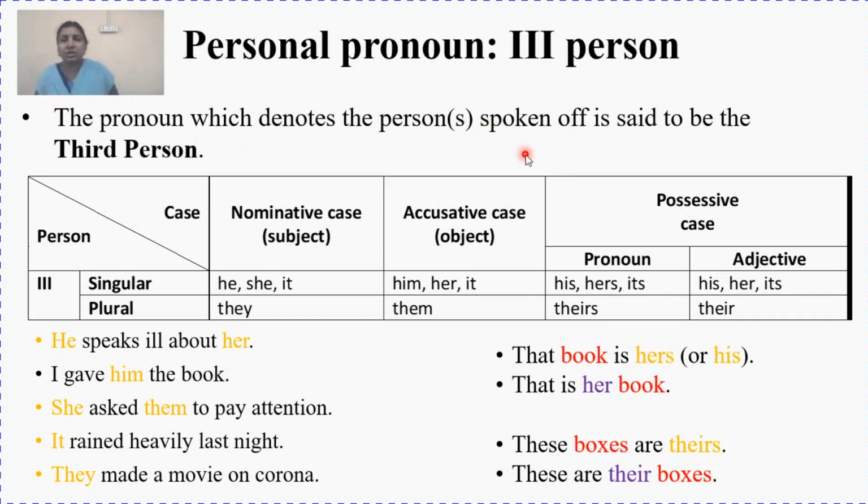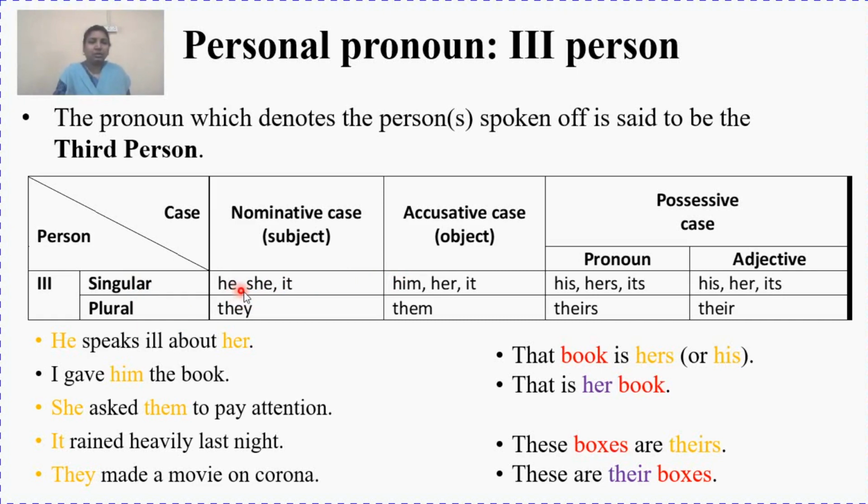Actually, the third person is, suppose I say, "He is a boy." I am pointing out that particular boy and saying he is a boy. You can say it's another kind of demonstrative pronoun itself. But since here we are representing persons, not objects, it comes under third person. Here also we have divided the third person into singular and plural, subject and objective case. As a singular, according to gender, we have three singular forms for the third person.